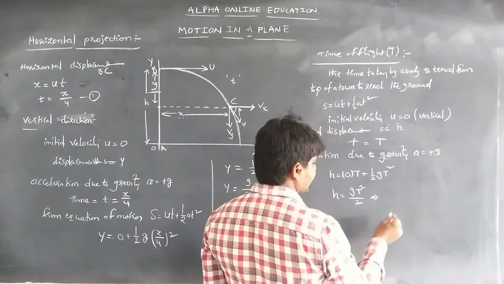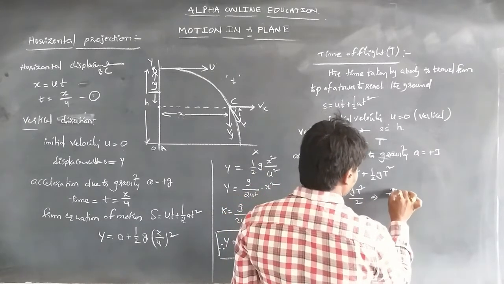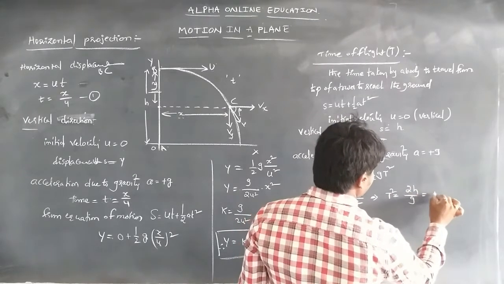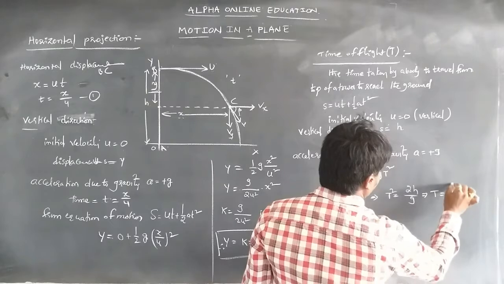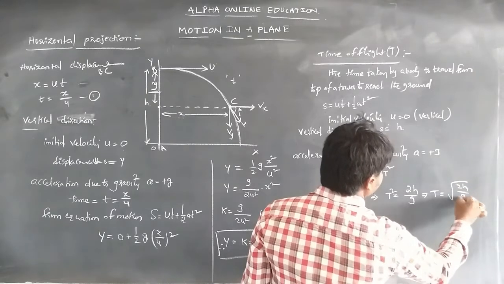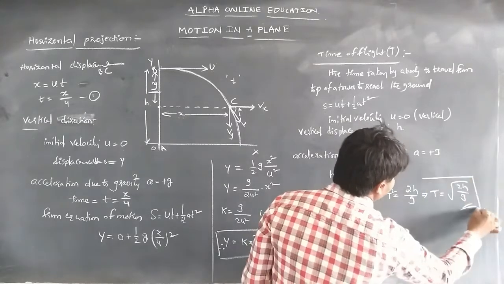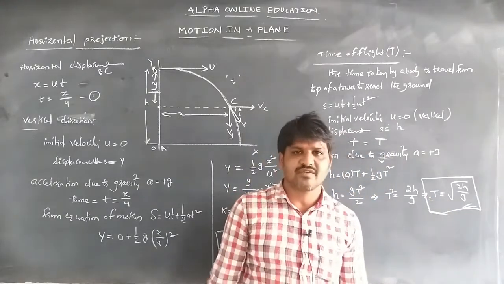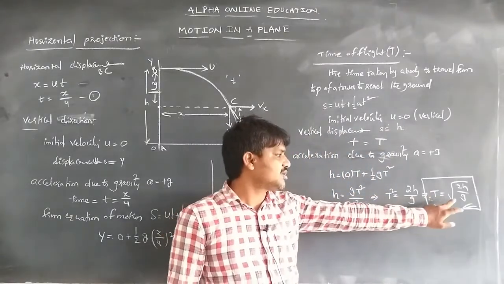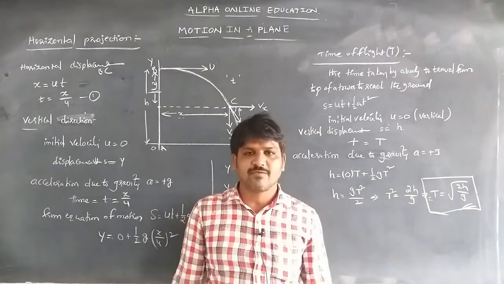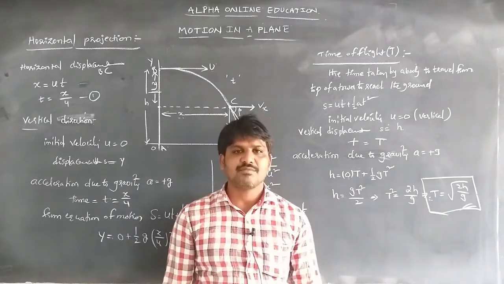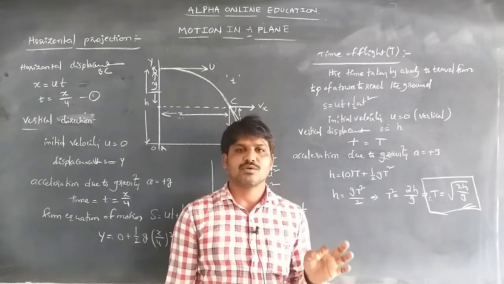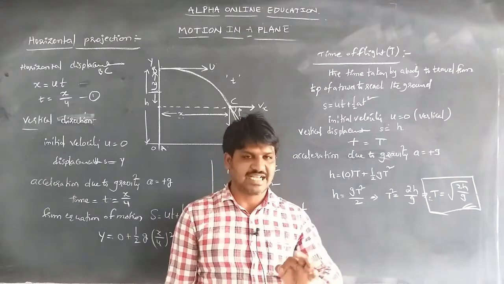From this relation, t square is equal to 2h by g, that is, t is equal to root 2h by g. This is the equation for the time of flight in horizontal projection. The time of flight means the time taken by a body to travel from the top of a tower to reach the ground.